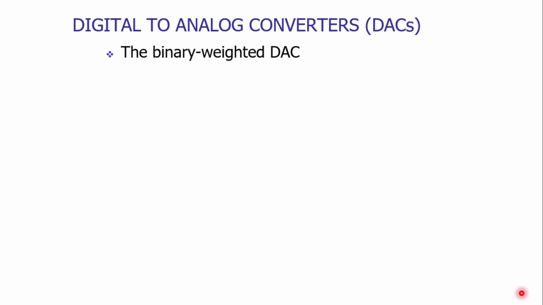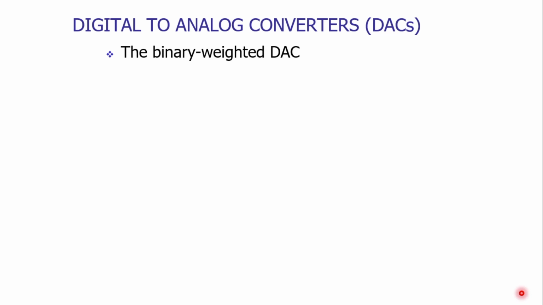To convert the digital signals into analog format, there are a variety of devices and configurations available. Some of the configurations are listed on your screen.